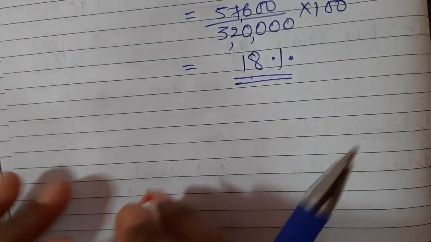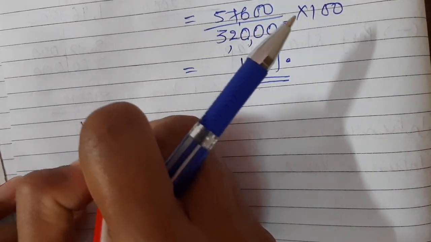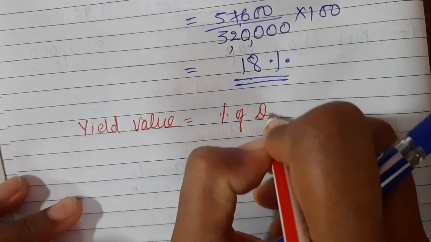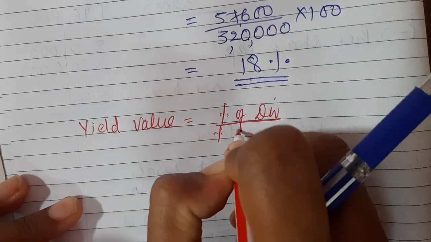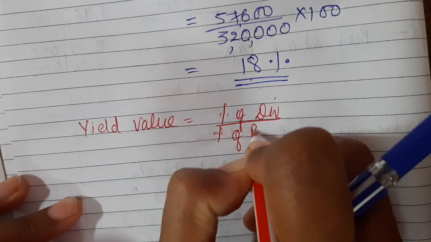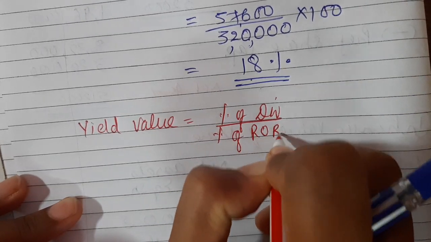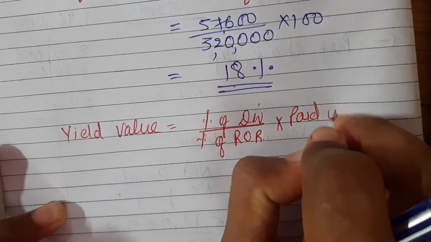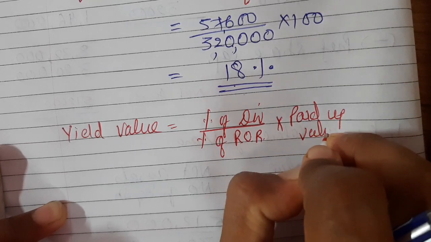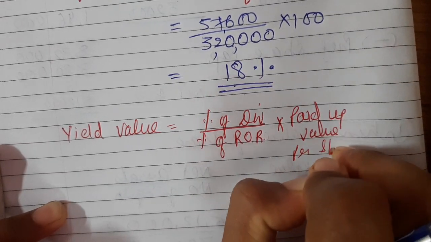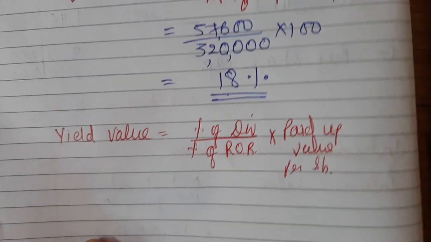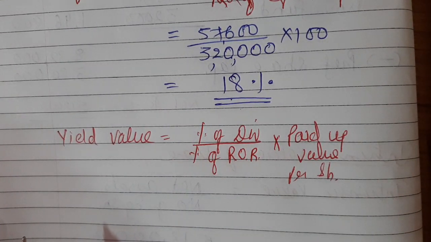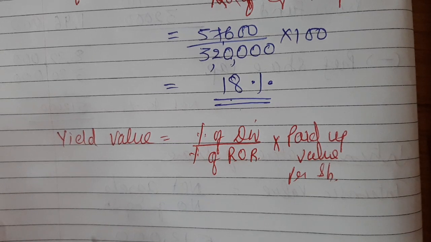Now yield value. So formula of yield value: percentage of dividend divided by expected rate of return into paid up value per share.